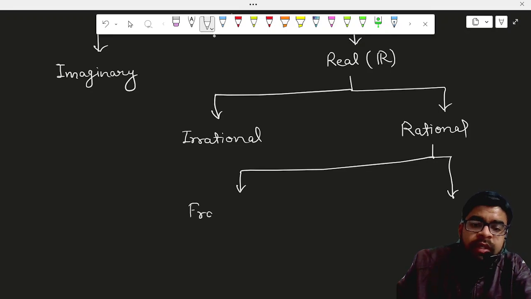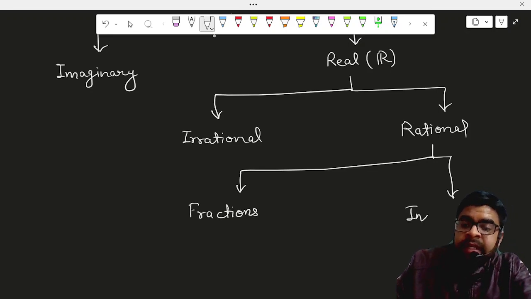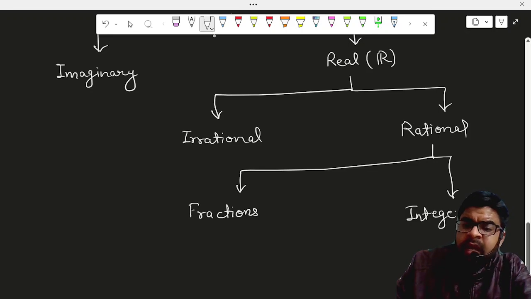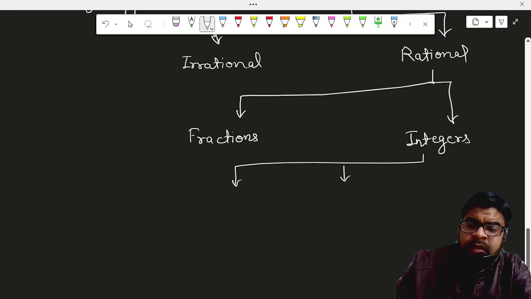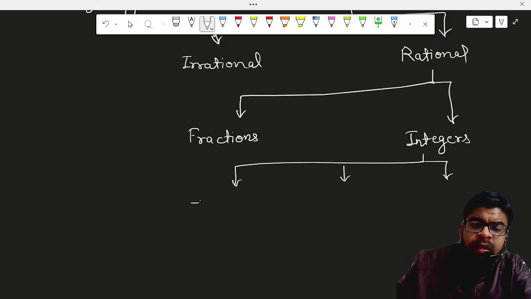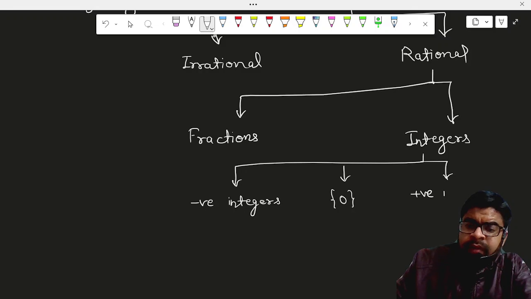One is the fractions and the other is the integers. And we know that integers के अंदर तीन तरह के नंबर्स हमें मिलते हैं. One is the negative integers, the singleton 0, and positive integers.